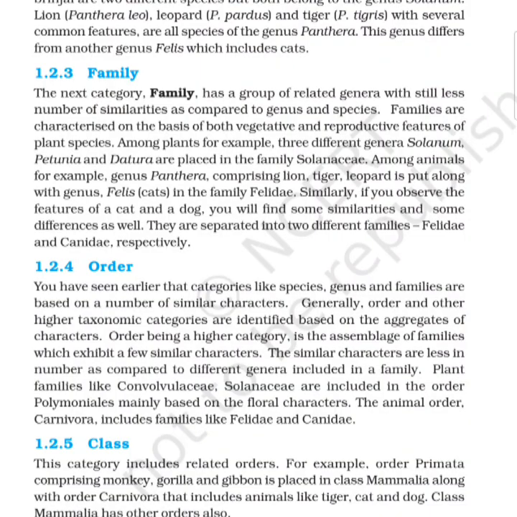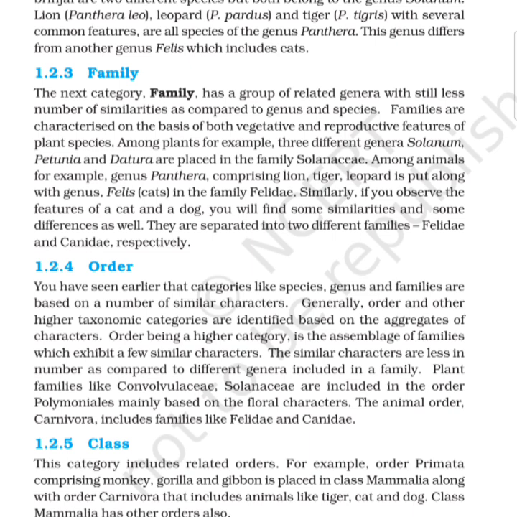The next category, family, has a group of related genera with still fewer similarities as compared to genus and species. Families are characterized on the basis of both vegetative and reproductive features of plant species.